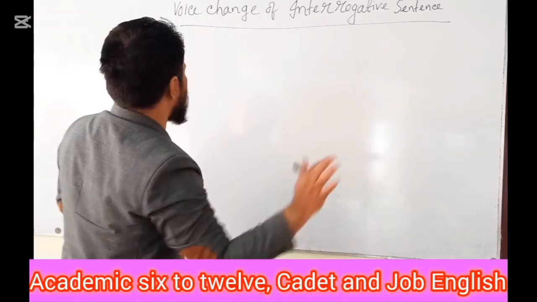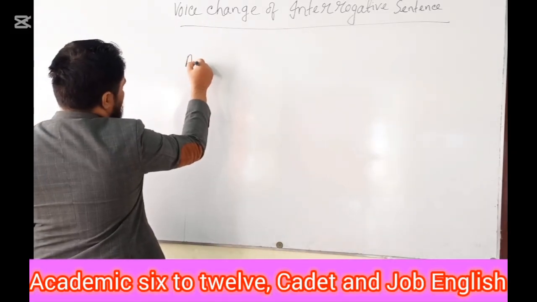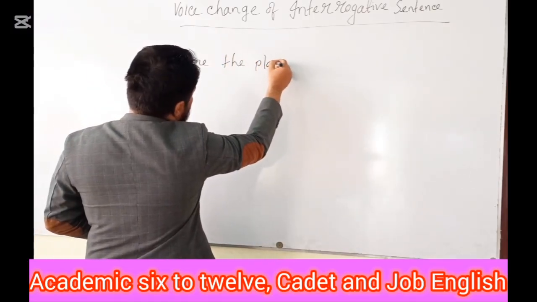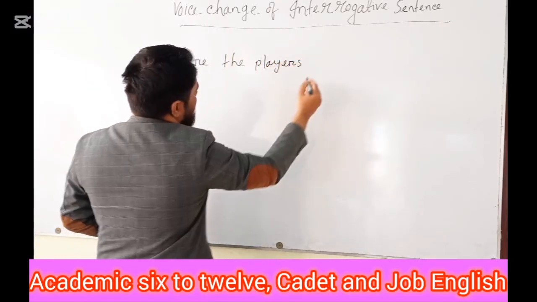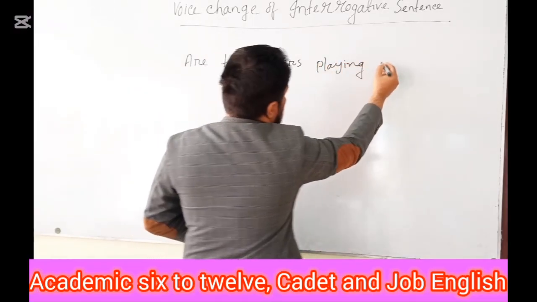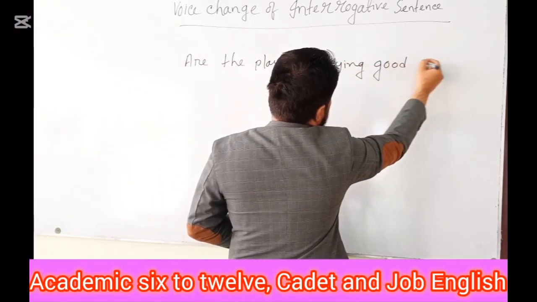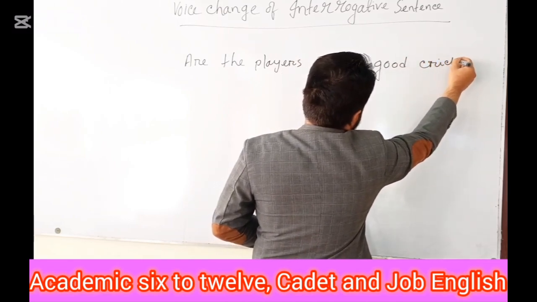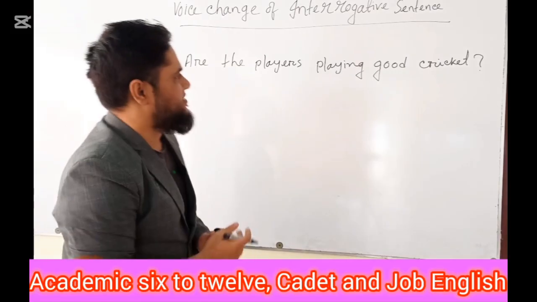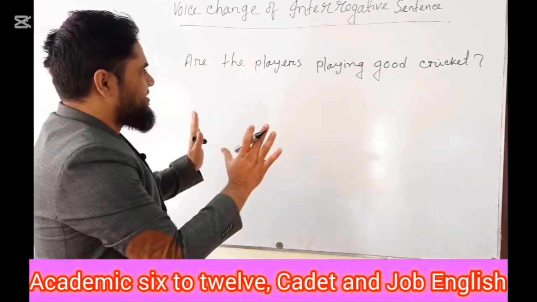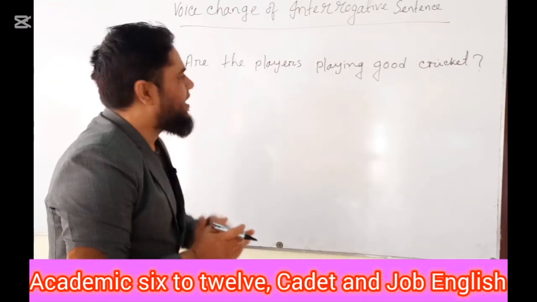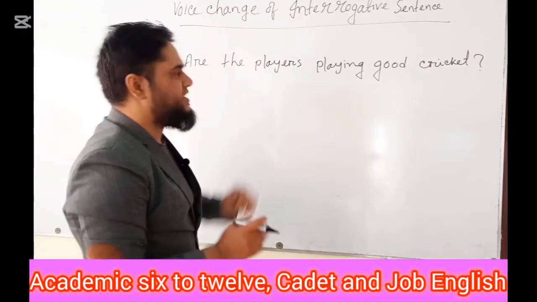Let me write a sentence first. Are the players playing good cricket? So please look at this sentence. I have written here an interrogative sentence. So how can you trace out this one is an interrogative sentence?